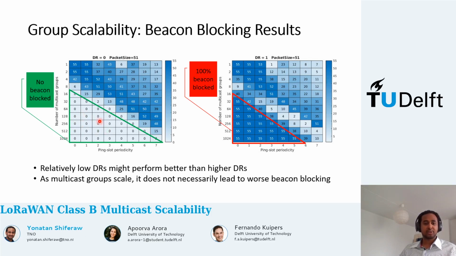And this saturation could be 0% beacon blocking, which is nice here, but it could be as bad as 100% beacon blocking here, since you cannot give any guarantee. The other thing that's quite surprising is you would have expected the lower data rate, which actually has higher airtime, to have worse beacon blocking. But in this particular circumstance, for example, it's actually performing better than the relatively higher data rate. So what's going on here?